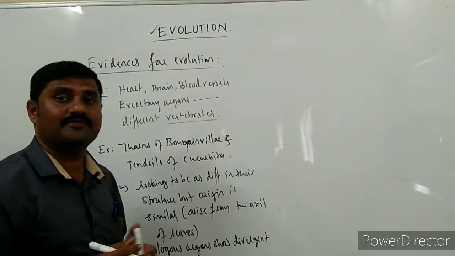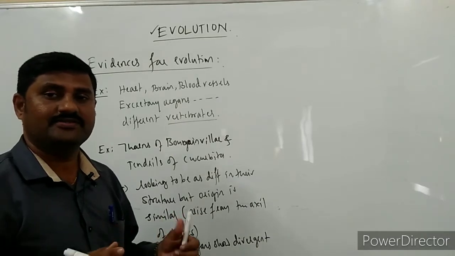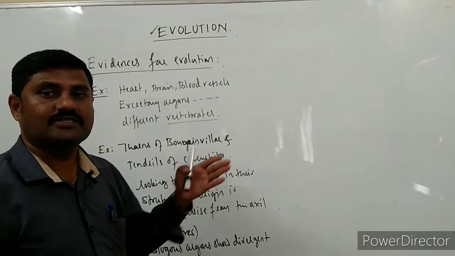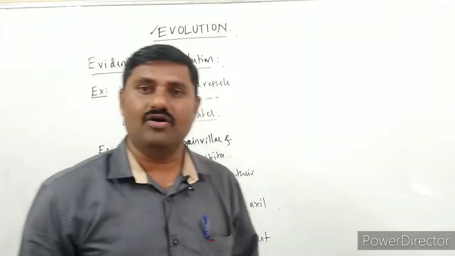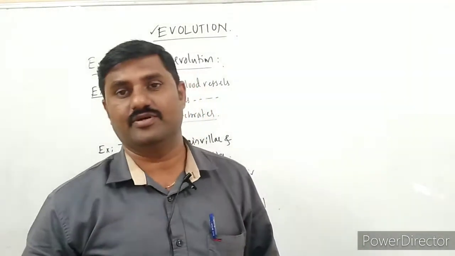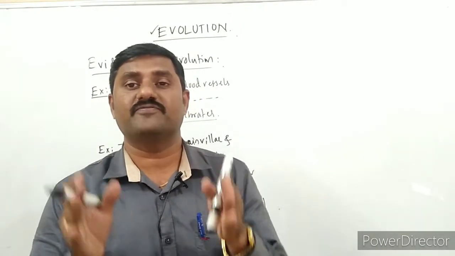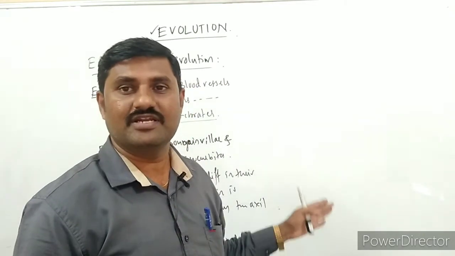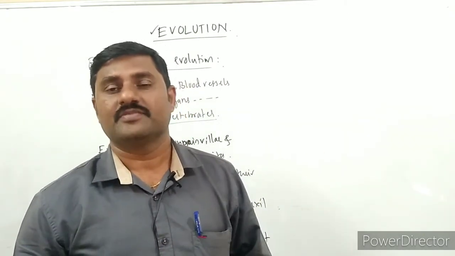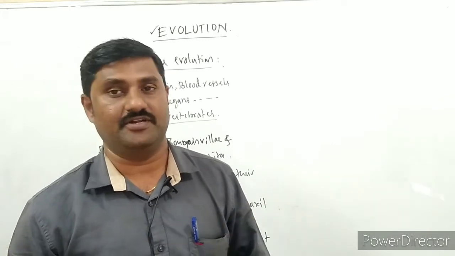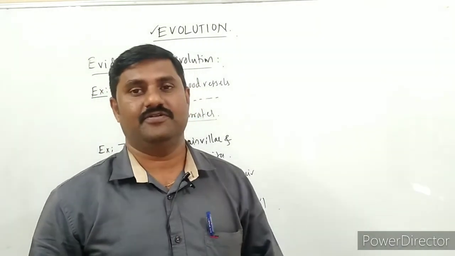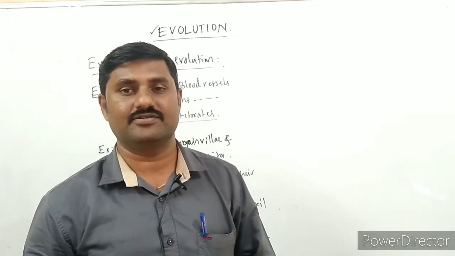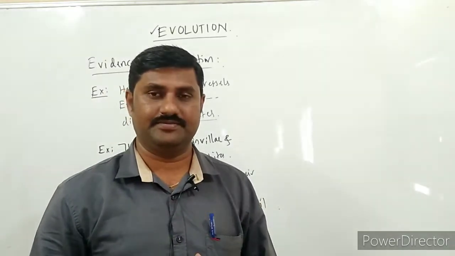Human beings, bats, whales, as well as cheetah are all distantly related animals, but they are all formed from a single ancestor. Why? Because structurally many organs are similar, but functionally they are different, right? Organs of this kind are called homologous organs, right?